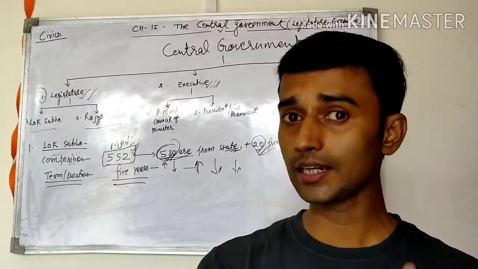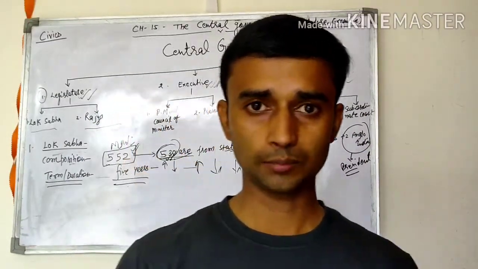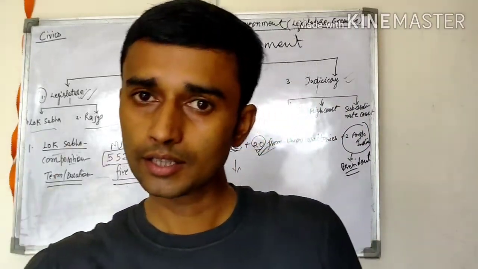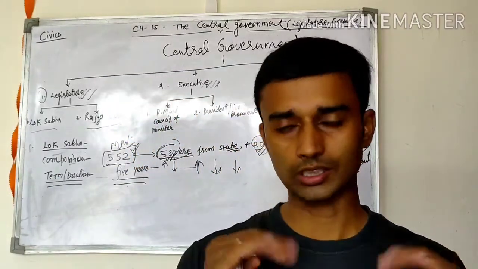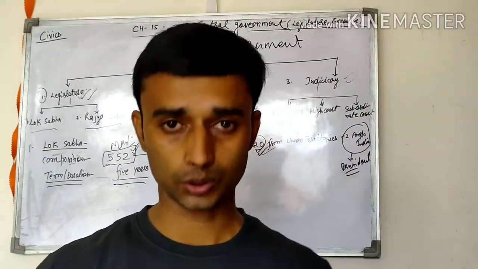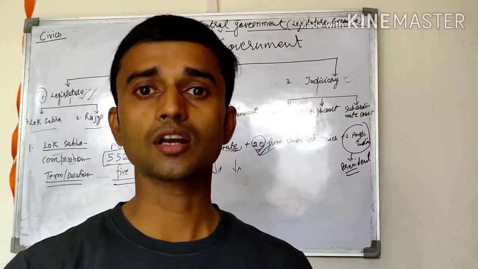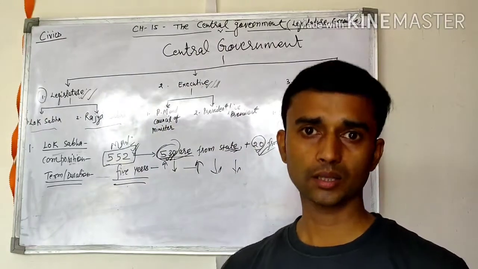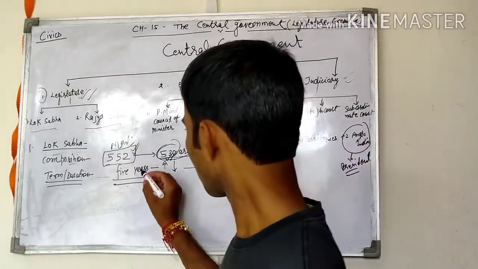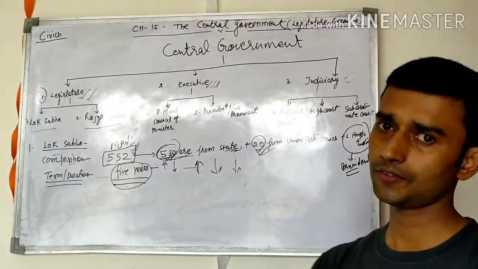In case of emergency, it can be increased. The term or duration is normally 5 years. If an emergency is going on in the country, then it can be increased, for 6 months. It can be increased, it can be decreased, or it can be dissolved before its expiry term. When the Prime Minister gives advice to the President, the Lok Sabha can be dissolved before its expiry term. But normally the term of the Lok Sabha is 5 years.